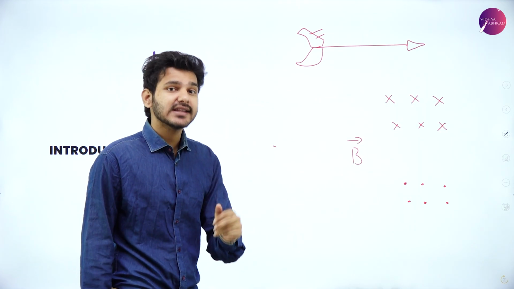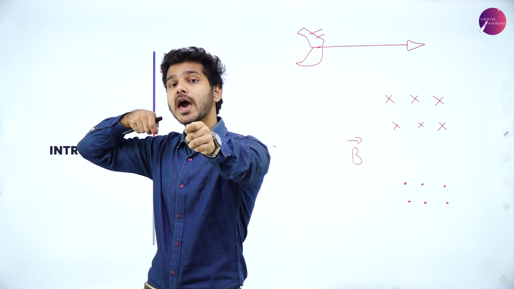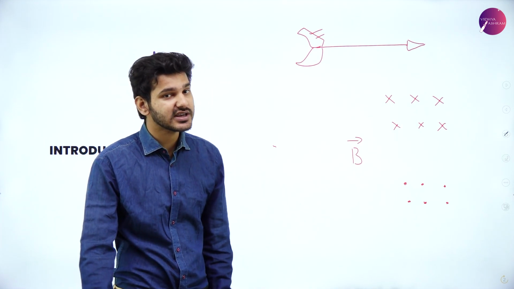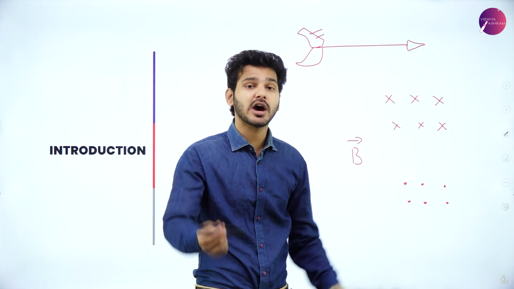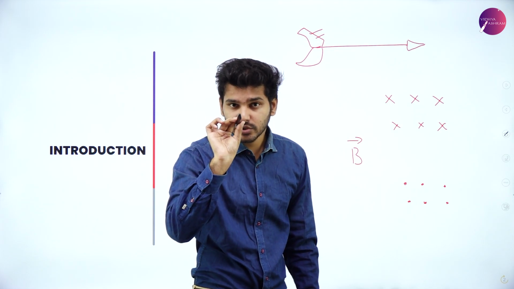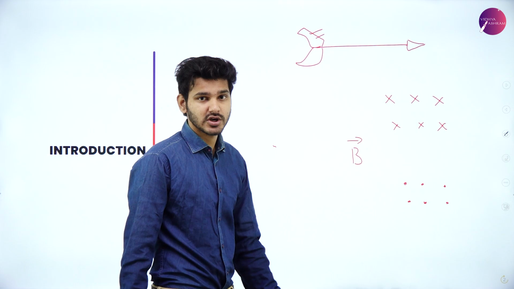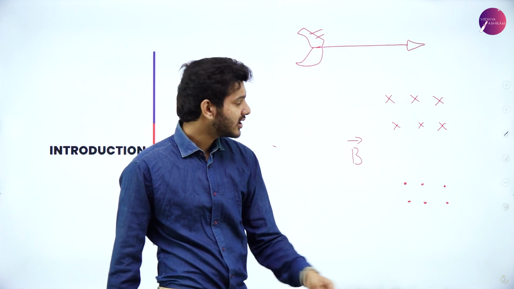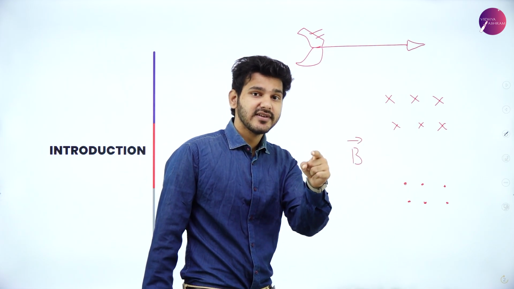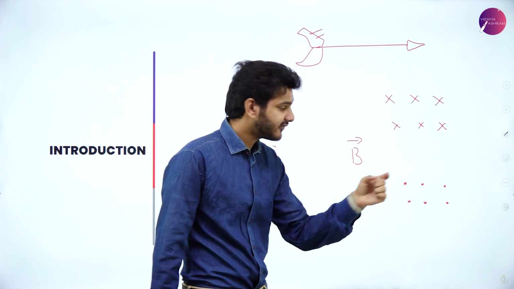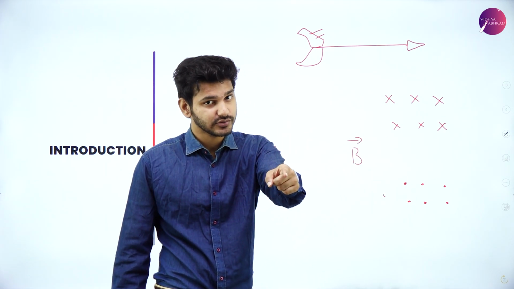So imagine that somebody is shooting an arrow right at you. Then what will you see? You will see the pointed tip coming towards you, which means that you'll only see the tip coming towards you. That is this particular dot. So when the arrow is coming at you, that means the field is coming out towards you.